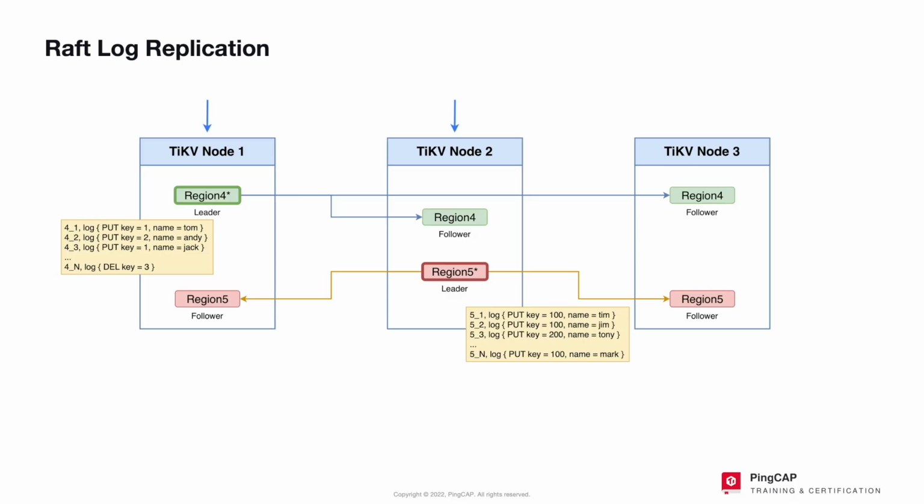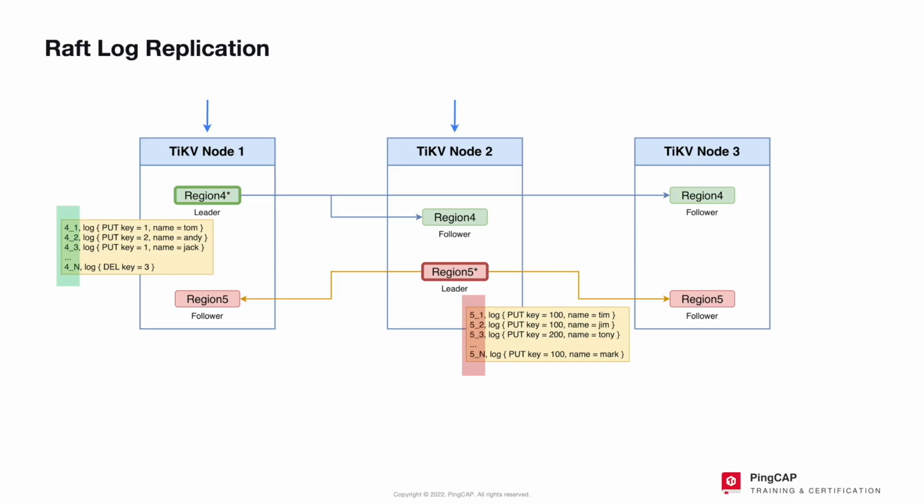For Raft logs, we can simply understand the format like this. TiKV has multiple regions. We will use the ID of the region as the key prefix in the Raft log, and then bring the Raft log ID to uniquely identify a Raft log. For example, if we now have 2 regions with IDs 4 and 5, then the format of the Raft log is as follows. On our diagram, we have 2 regions. The region to the left has an ID of 4. The region to the right has an ID of 5. Notice that the ID has a key appended to the region number. If we look to the left, the first line is 4_1. 1 is the key.